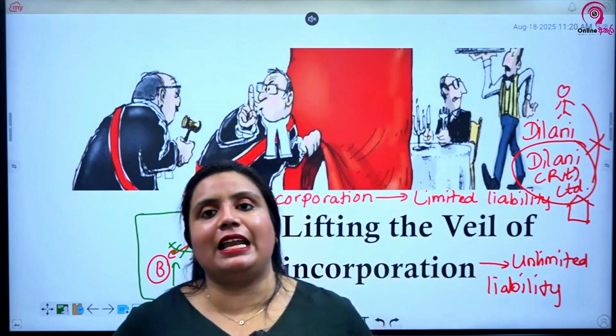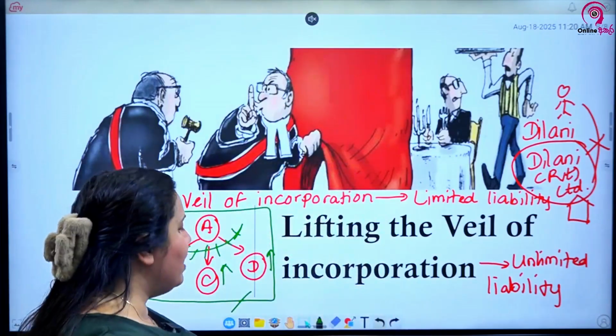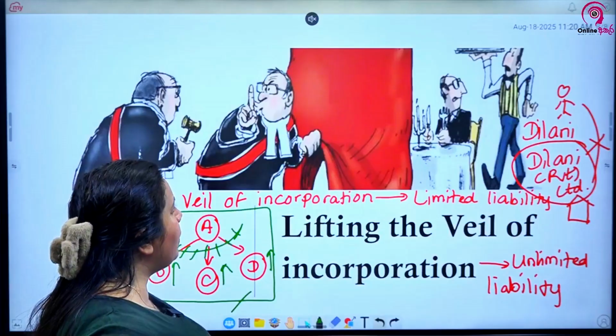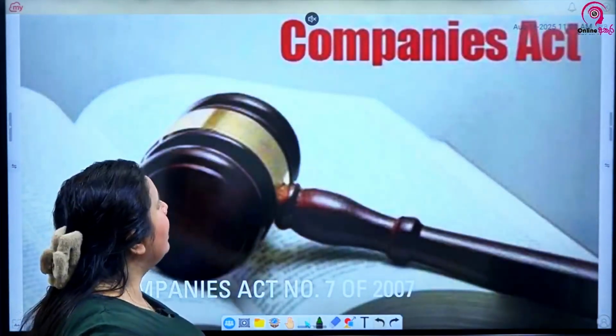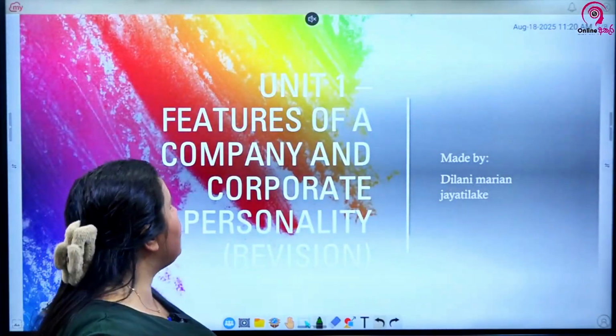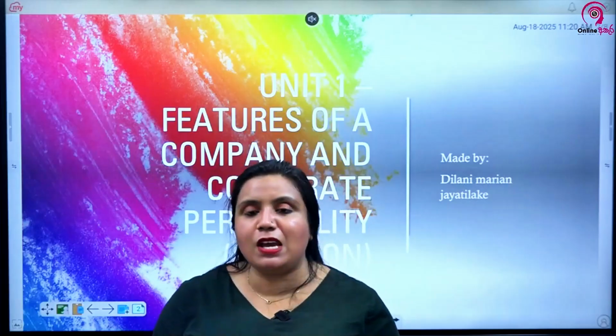Again, an important area that can be questioned. So that's actually the crux of everything that will be questioned from you. This is the maximum that they will question you under the unique features of a company and corporate personality. That's the maximum that can be questioned.